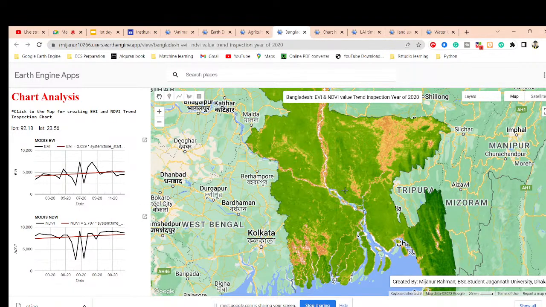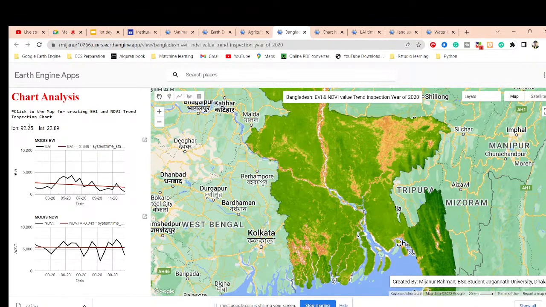Okay. So basically it's showing the condition of the NDVI and EVI trend for the past time. What is the trend? It does not predict the future, but it shows the result for the past and the present. So in the past and present, what is the trend of NDVI and EVI? You can easily get it from this web application.